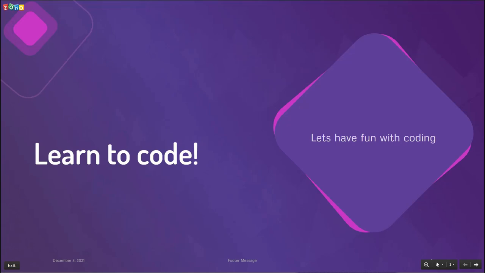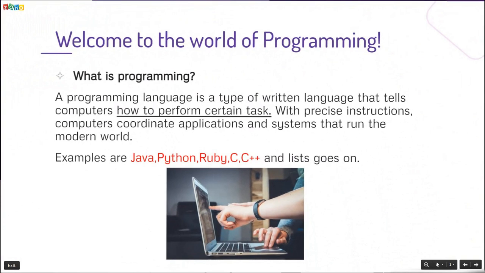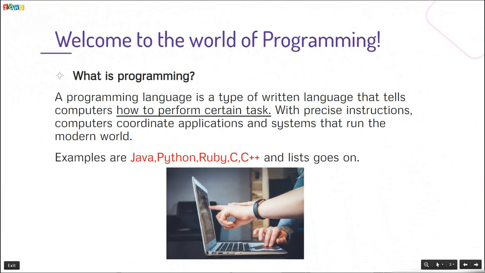Before getting to the sea of programming, first we have to know what is programming. A programming language is a type of written language that tells computers how to perform a certain task. With precise instructions, computers coordinate applications and systems that run the modern world. There are a lot of examples: Java, Python, Ruby, C, C++, and the list goes on.